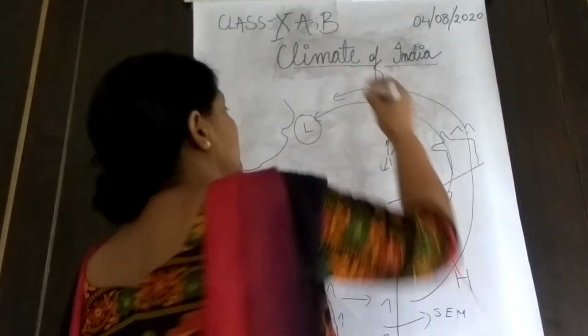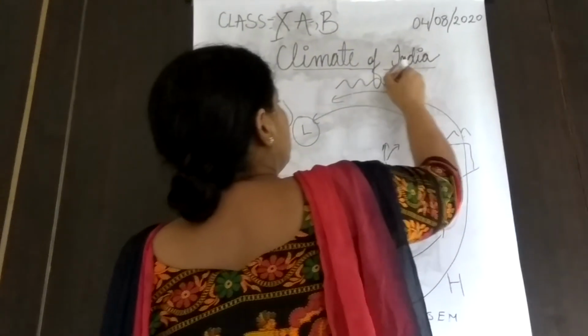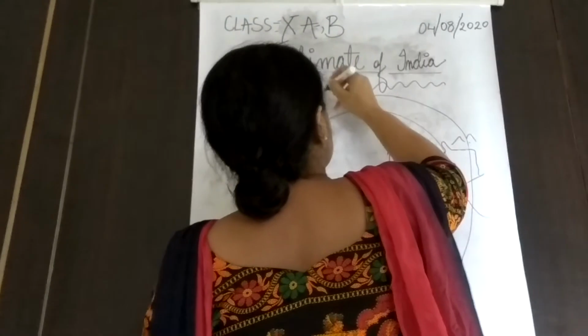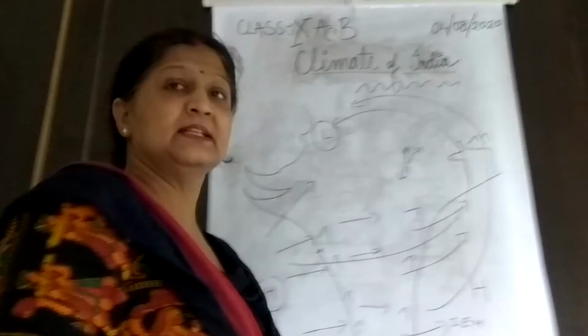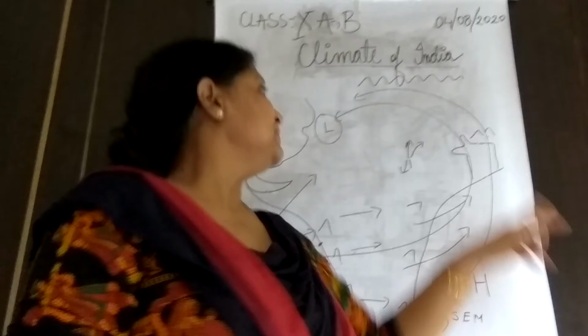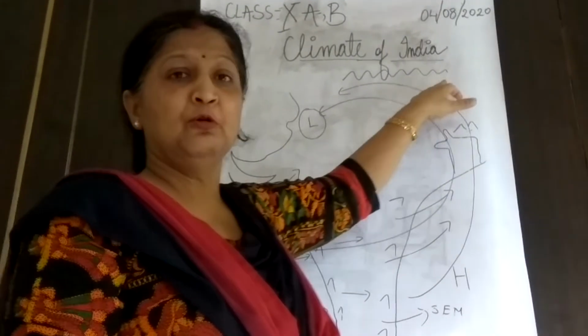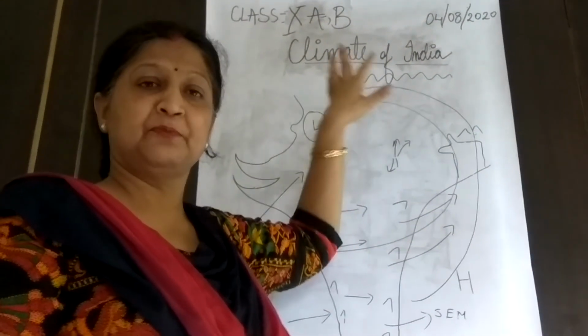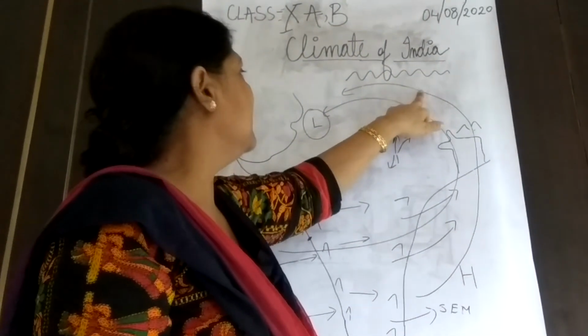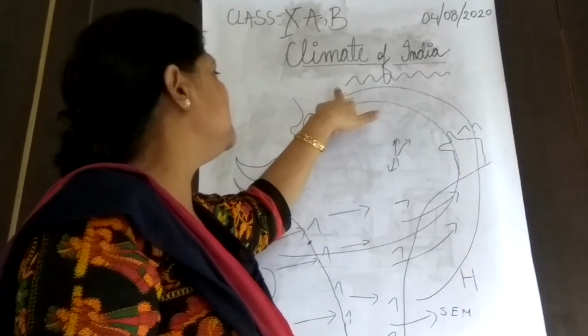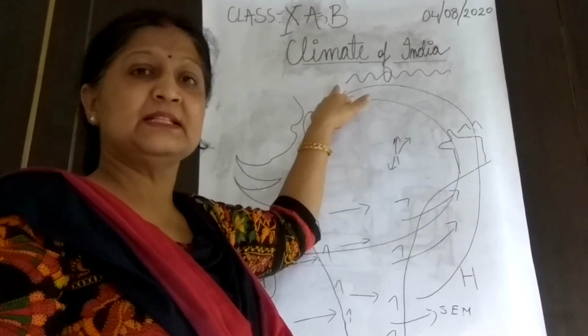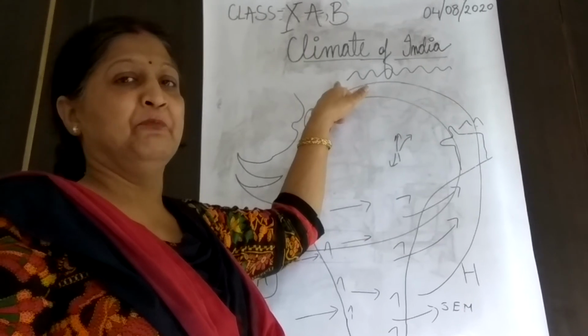Moving further, this part of India, if you know, is the foothill of the Himalaya. Even Gorakhpur lies in this region. These winds bring rainfall to all the foothills of the Himalaya: Gorakhpur, Bihar, Uttar Pradesh, Punjab, Haryana. All this region receives rainfall because of this.